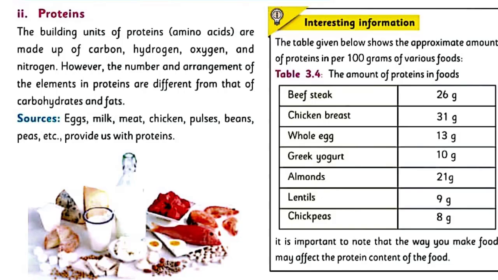Sources: eggs, milk, meat, chicken, pulses, beans, peas, etc. provide us with proteins.